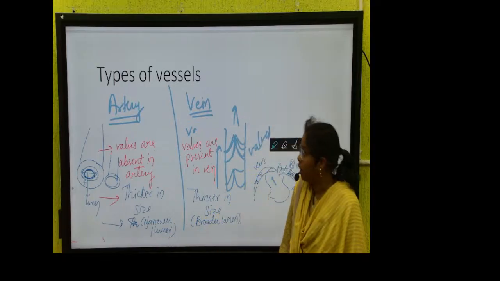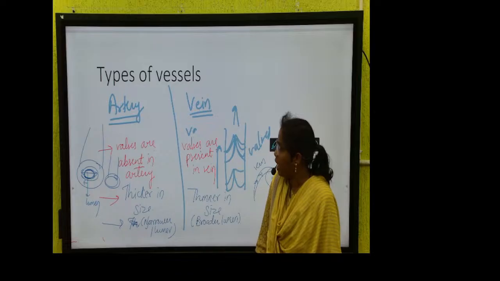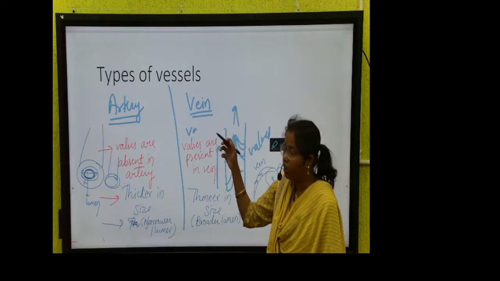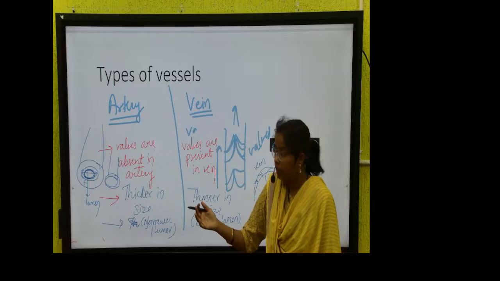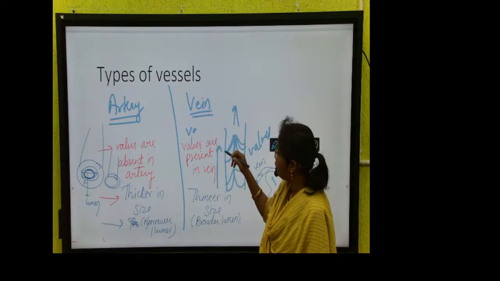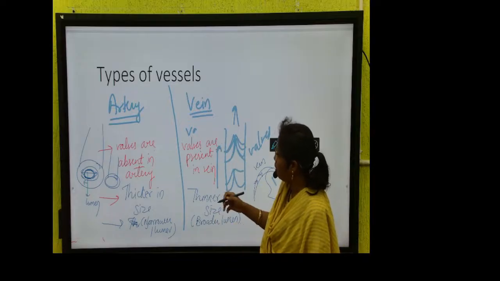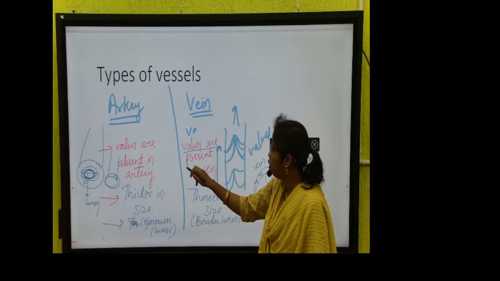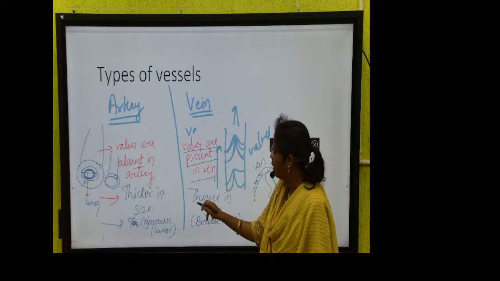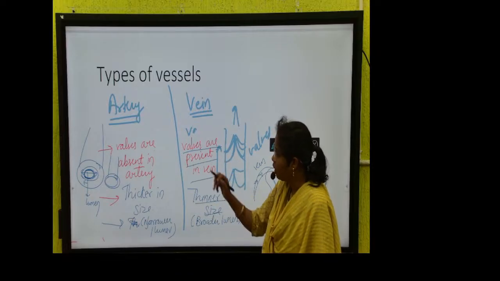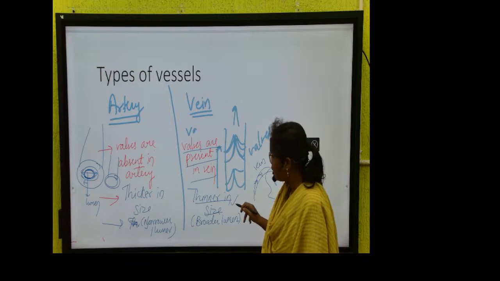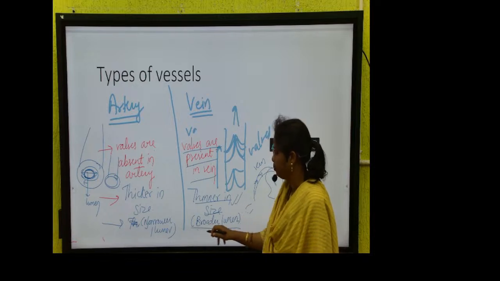In the same way, we have vein. Veins are the vessels which carry blood toward the heart from the organs, and as they have to carry the blood against the gravitational force, they have valves in the vein, and they are thinner in size as compared to arteries. As they are thinner in size, they have broader lumen.